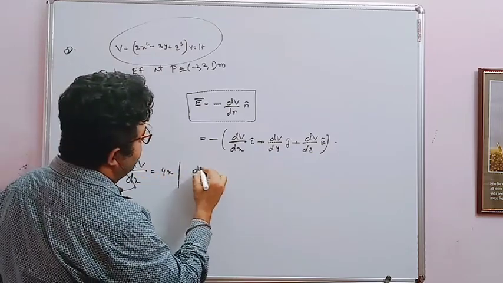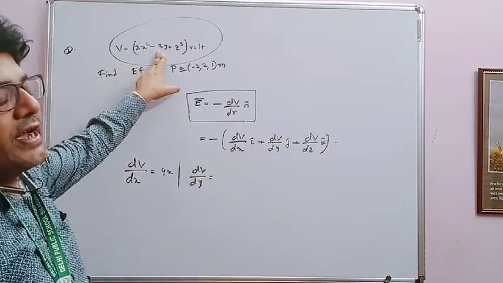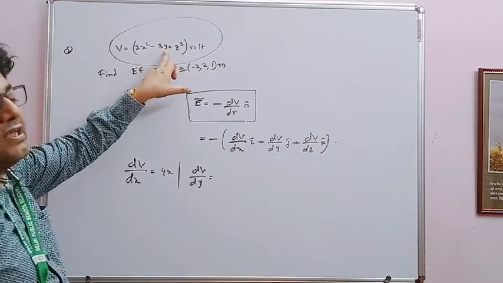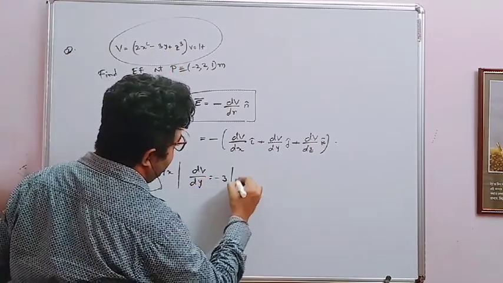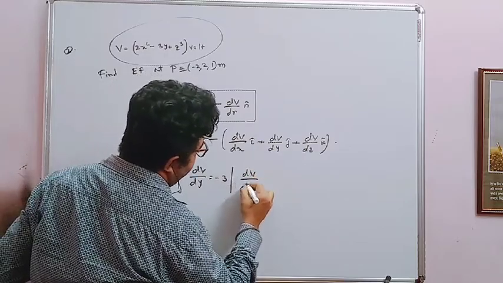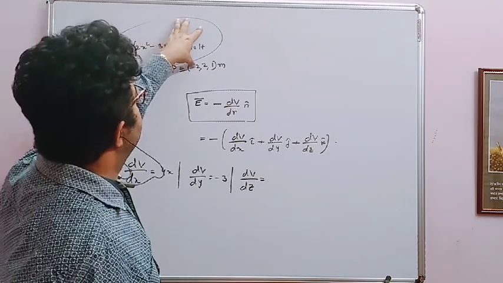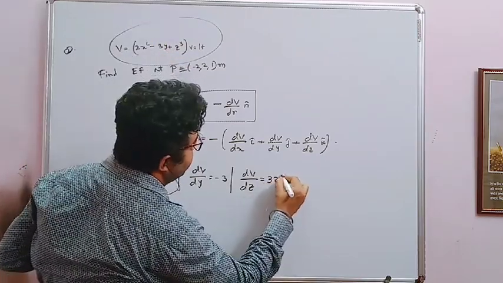Similarly, when you differentiate voltage with respect to y, keeping x and z constant, so x and z are 0, the differentiation of dy by dy is 1. So what you have is minus 3. Similarly, if you differentiate voltage with respect to z, keeping x and y constant, what you have is 3z square.